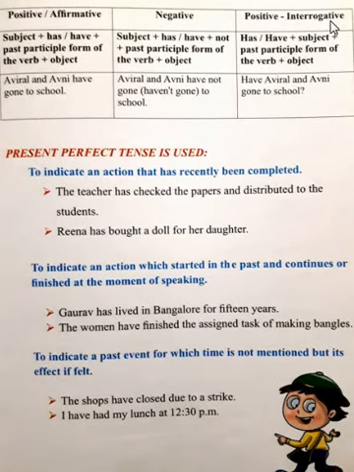Now positive interrogative. That question should be in a positive manner. Has or have plus subject plus past participle form of the verb plus object. Aviral and Avni have. Why did have come here? Because Aviral and Avni, they are plural, not a singular subject, right? So, have gone to school. Aviral and Avni have, then we have to put not to make it a negative sentence. Have not gone or haven't gone to school. Now when we are asking a positive question, have Aviral and Avni gone to school? So this is present perfect tense.